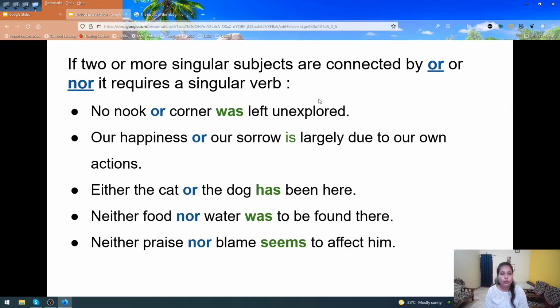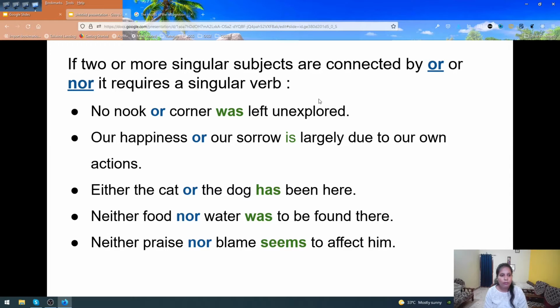So if two or more singular subjects are connected by or, that is OR, nor, that is NOR, it requires a singular verb. So when we are connecting more than one singular noun with the word or, nor, at that point of time our verb should always be singular.